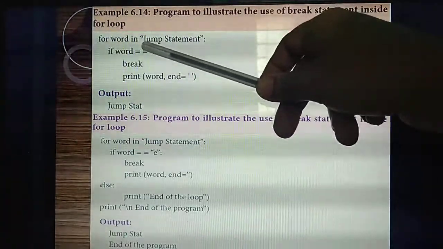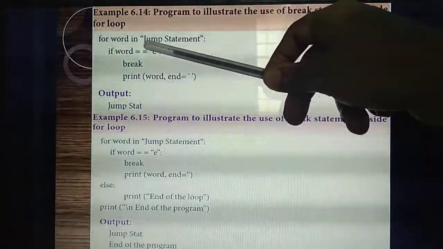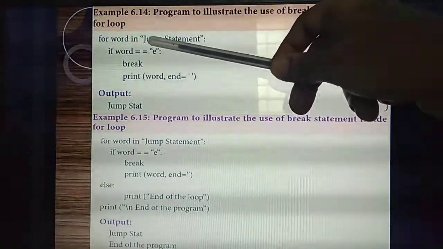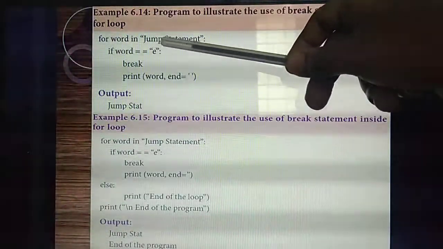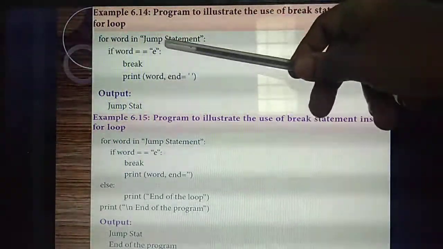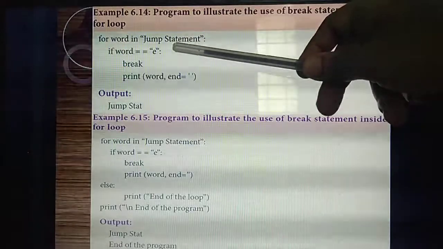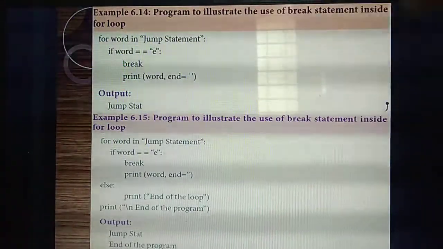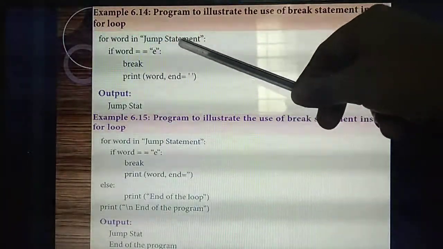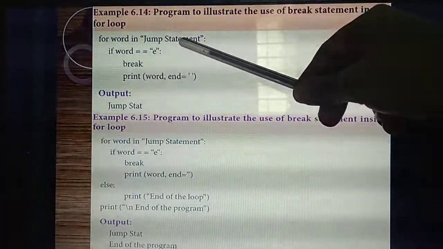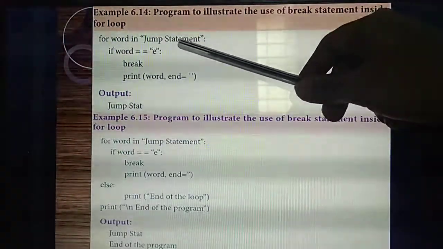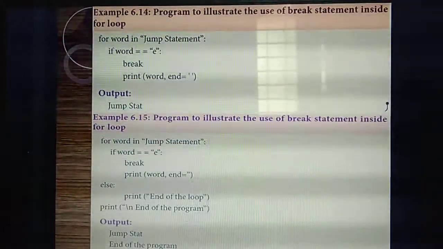First it will take the letter J. Whether the letter is E, no. So it will print. Next letter U, whether it is E, no. So it will print. Likewise M, P, and the next letters, it will check whether each is E. Till STAT, each letter is checked against the letter E and printed. Next, it will come to the letter E. So the letter E is found here.